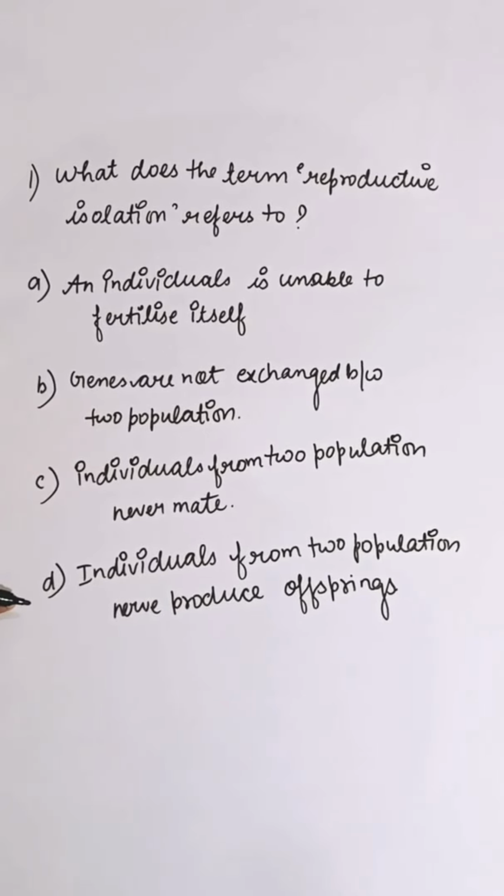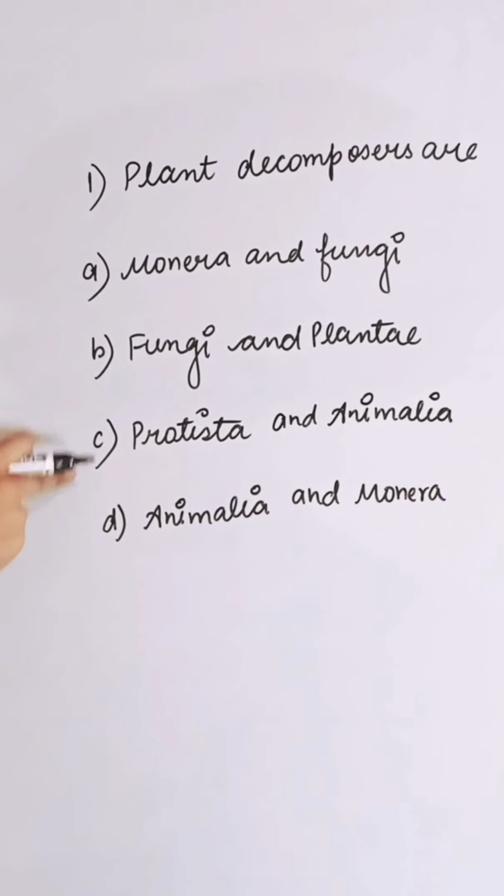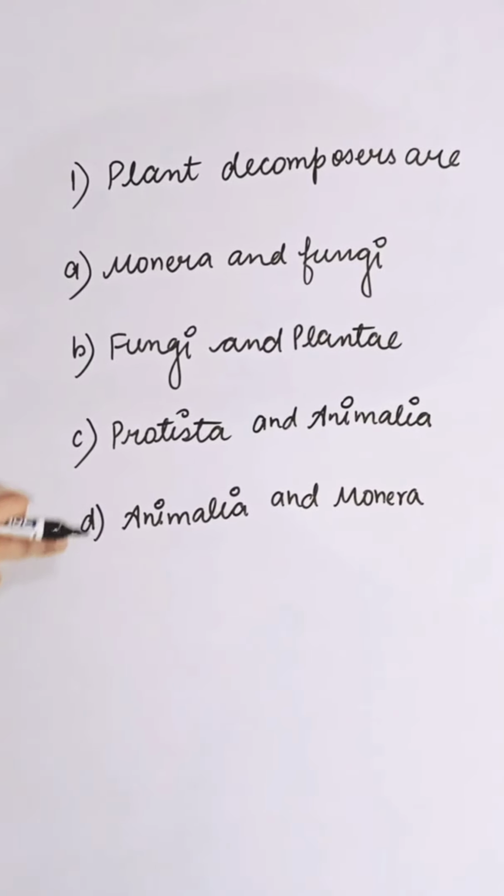Plant decomposers are: first option Monera and fungi, second is fungi and plantae, third is Protista and Animalia, and fourth is Animalia and Monera. Plant decomposers are Monera and fungi. So correct answer is A.